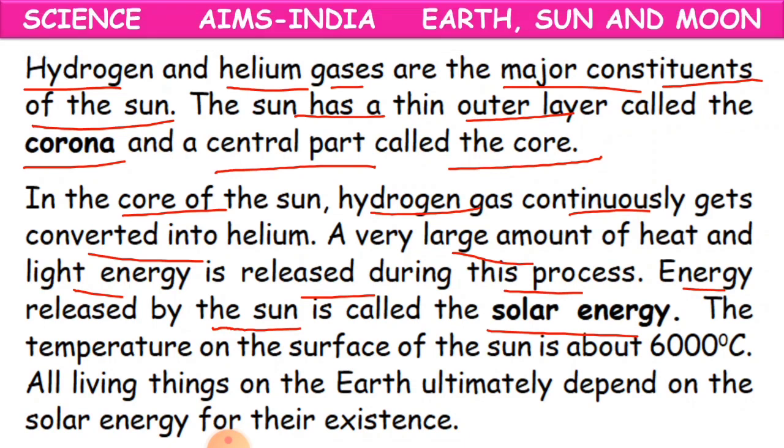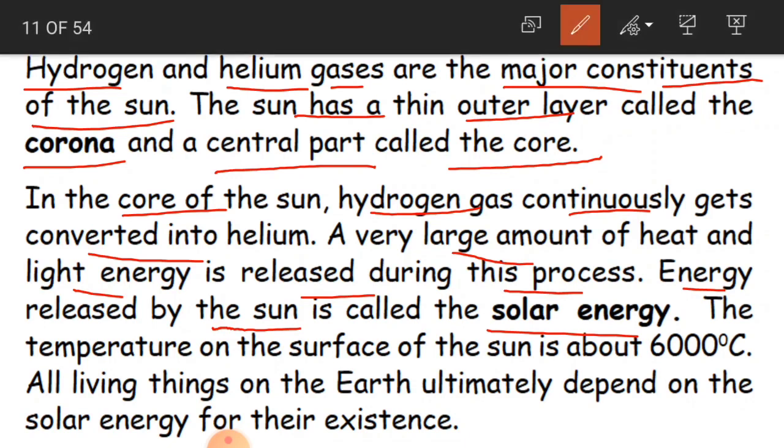Okay, and the temperature on the surface of the sun is about 6000 degrees Celsius. See, how is the temperature on the surface of the earth? It is so hot. We cannot bear the heat. Normally in summers only we will not be able to bear the heat of the sun. But if you see directly on the sun, how much temperature do you have?